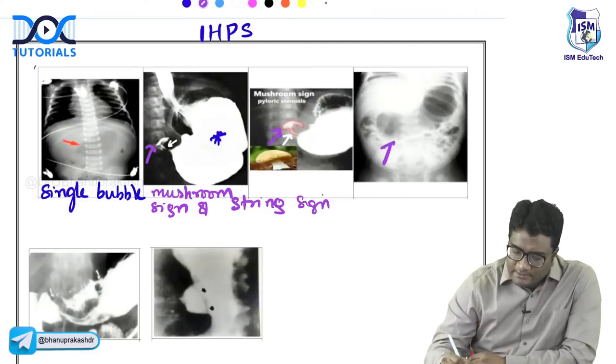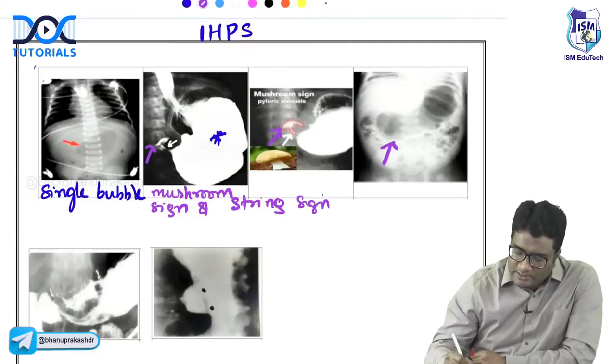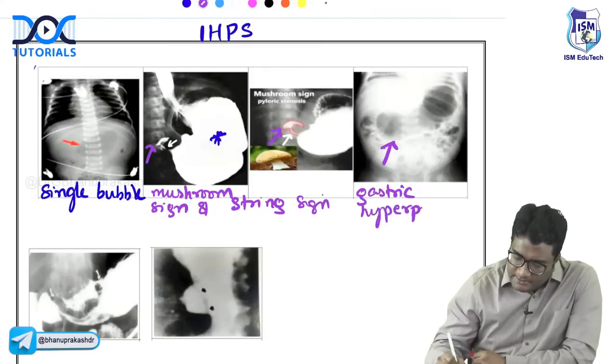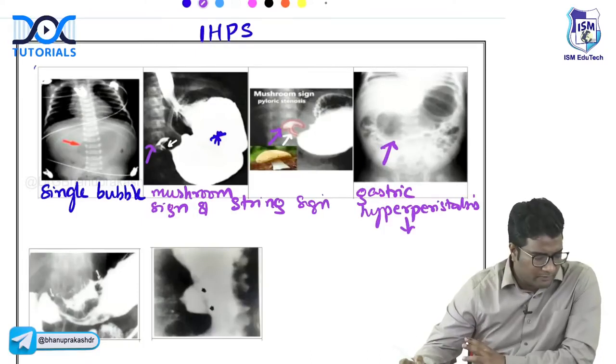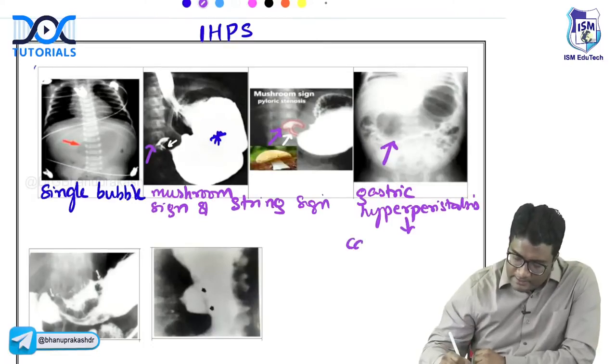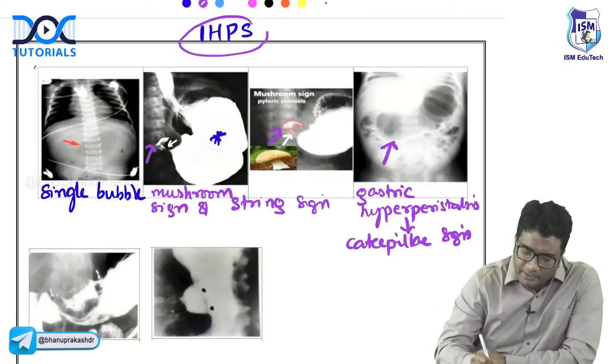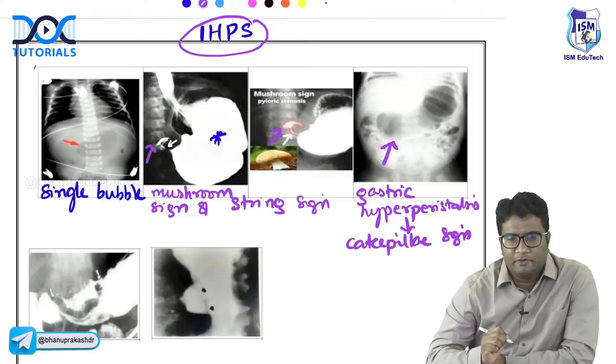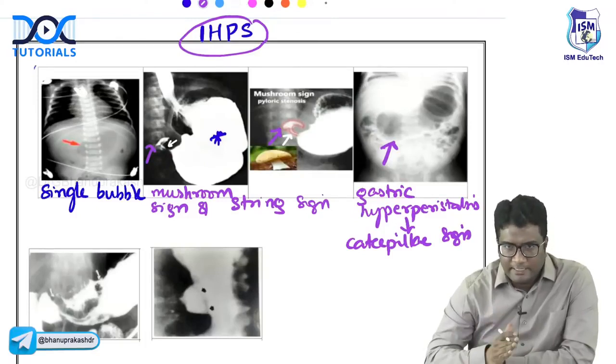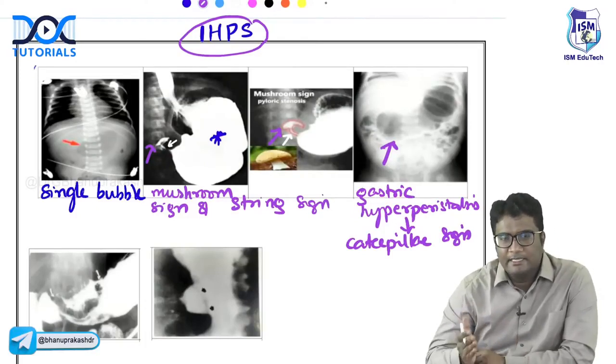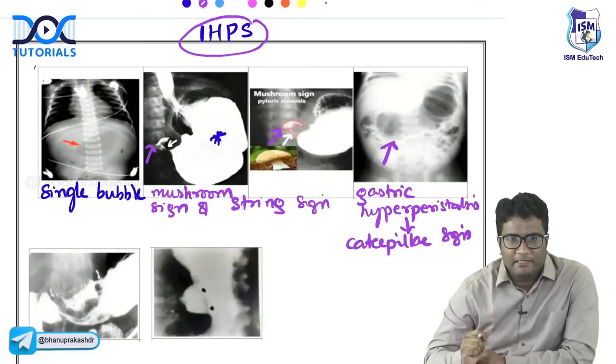And what is this sign that is seen in idiopathic hypertrophic pyloric stenosis? What is the gastric hyperperistalsis called? Gastric hyperperistalsis that you see in idiopathic hypertrophic pyloric stenosis. Anybody? What do you call that? This is called the caterpillar sign. So all of these are important signs of idiopathic or congenital hypertrophic pyloric stenosis. The single bubble appearance, the mushroom sign and the string sign, you also have a caterpillar sign.